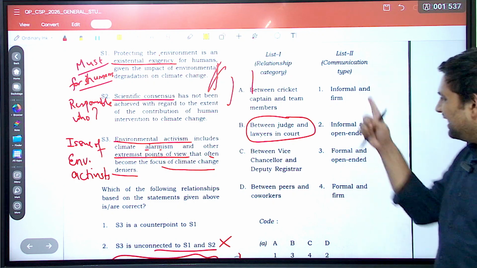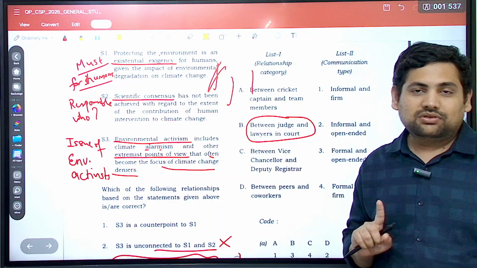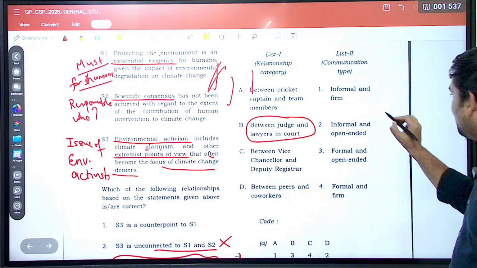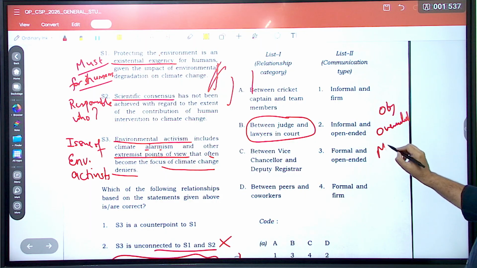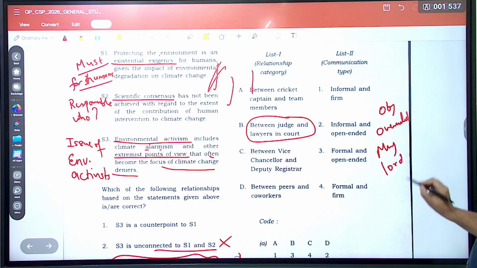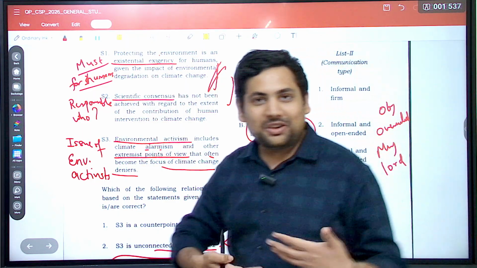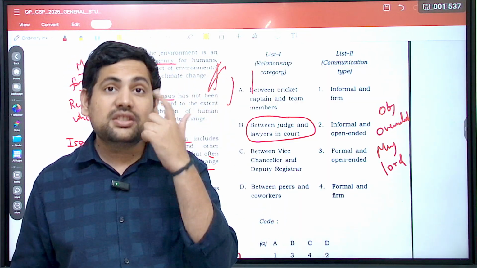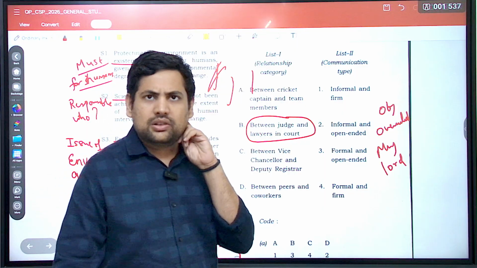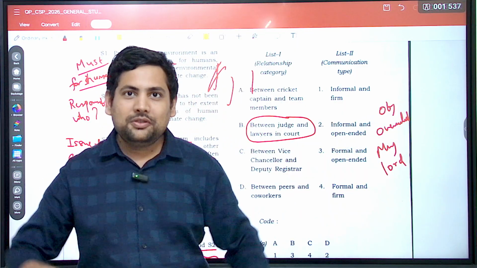Are they informal? No. The judge is always like 'objection overruled', correct? They call the judge 'my lord', correct? Now of course this is not something that you call informally. This is very formal, not just formal. How the judge responds to the lawyer, saying 'objection overruled' when somebody is talking.